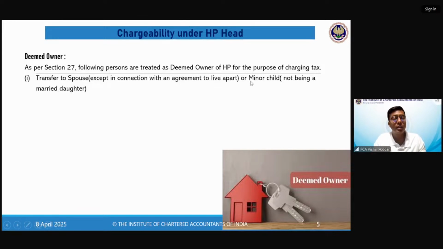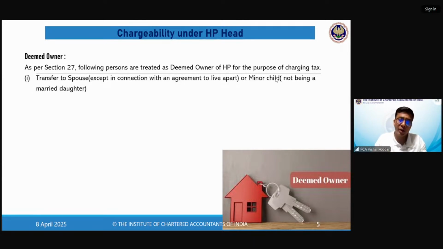Similarly, for a minor child, there is an exception. If the minor child is a married daughter. Now, see, today this is not possible. We are talking about the 1961 Act. At that time, many things were happening in India. Today, this is not legally possible, but since we are continuing the old law, and also there is a possibility that in some remote places this may have actually happened. It may be illegal under some other law, but it may have happened. So we have to go by the practicality.